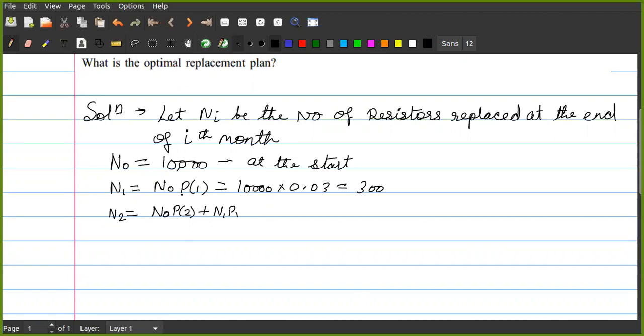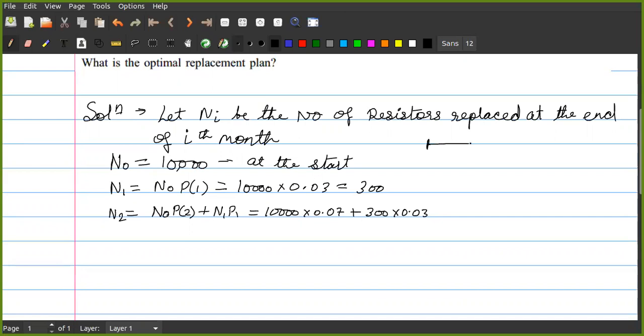Sir, how is it? First time you just multiplied with N0. Now why have you added this term? I'll tell you why. Let me just write it first. So it will be 10,000 into 0.07 plus 300 into 0.03.